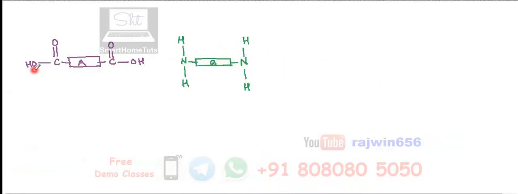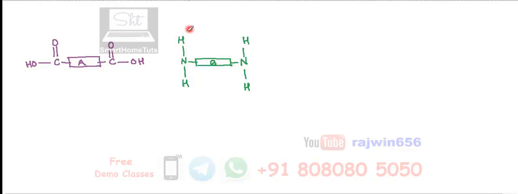Okay, let's look at the structure of this molecule on the left side, which we have already seen before. This is going to contain COOH linked to the carbon chain, and similarly at the other end also there is going to be COOH. Basically this belongs to the carboxylic acid functional group, so it is going to be a dicarboxylic acid.